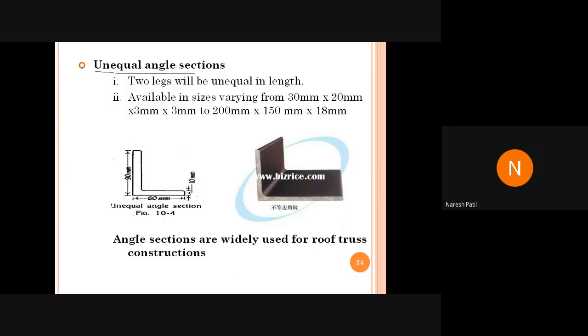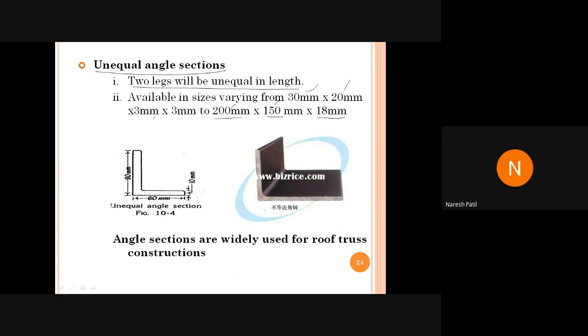So here, unequal angles. If the angle is unequal, what does it mean? Two legs will be unequal in length. Means the leg length of two legs will not remain the same. Okay, so यहाँ पे you can see here it is 30 mm by 20 mm by 3 mm. Means two legs are not the same. For example, here again you can see 200 mm by 150 mm by 18 mm. So this leg is 200 mm and this leg is 150.